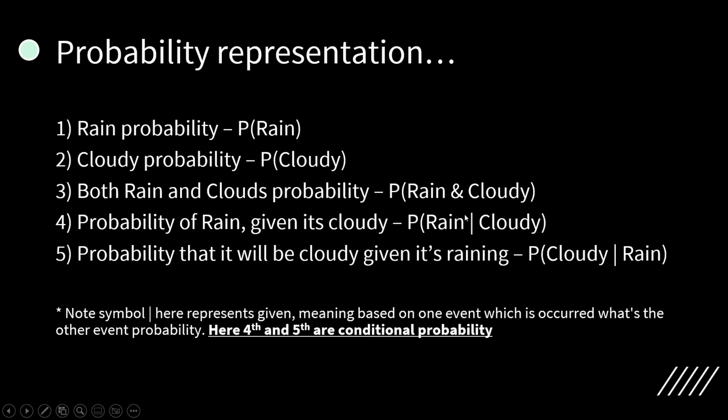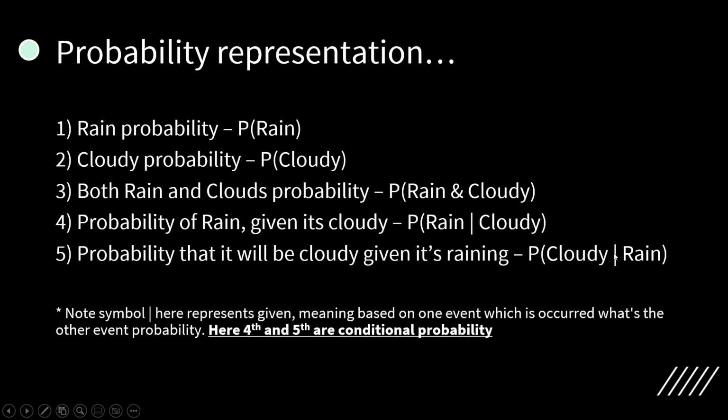As I said earlier, whatever is written after this bar is already in place. It is existing. Cloudiness is there, but I wanted to find out the probability of rain given the cloudiness. And the last one would be the probability that it will be cloudy given it's raining. So I can write it as P of cloudy given rain. It means the rain is already there, and I wanted to know the probability of clouds given rain.